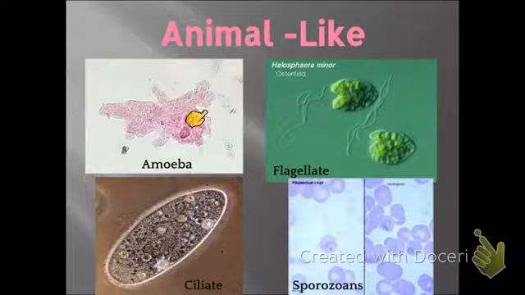Here's an example. So here's our amoeba. These guys don't really have a way to move. They move like a blob, if you will. Here's our flagella or flagellate. There's our little flagella coming off right there. There's our ciliates, so you can kind of see the little hair-like structures along there. And here are our sporozoans.